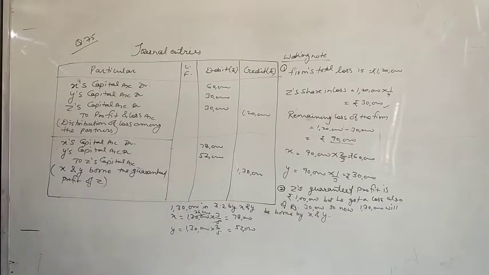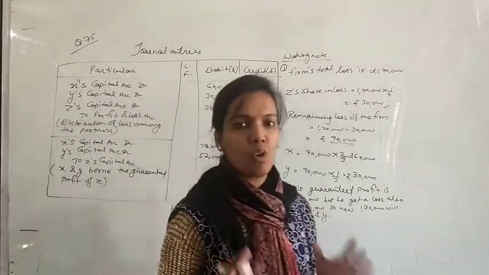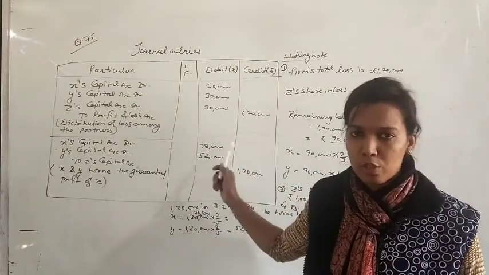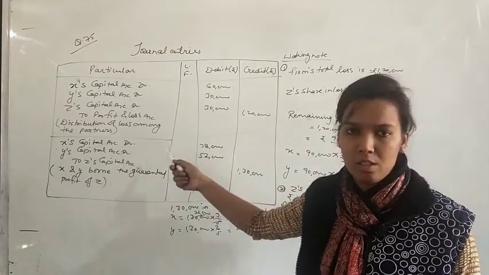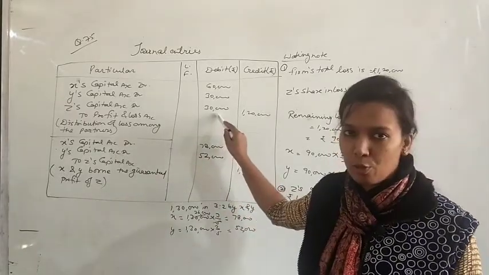Okay, this was question number 75. What was there in this question? Again, just check the summary, that firm was already in the loss of rupees 1,20,000. So first of all, we distributed this 1,20,000 rupees in all partners of the firm. New partner was admitted, so first we found the share of new partners.